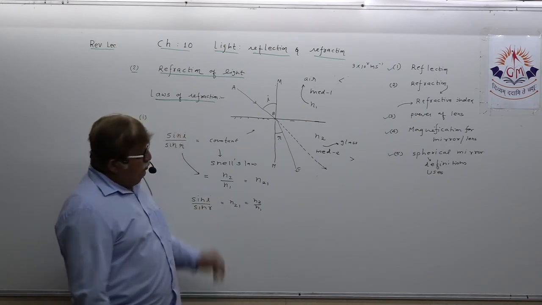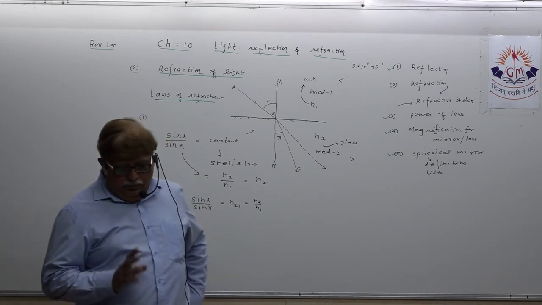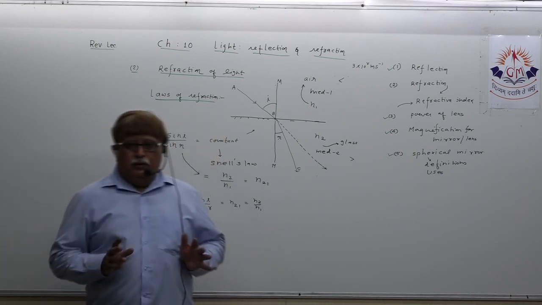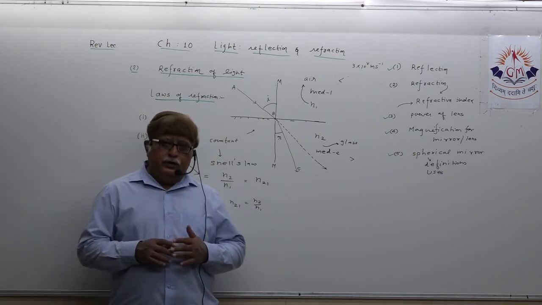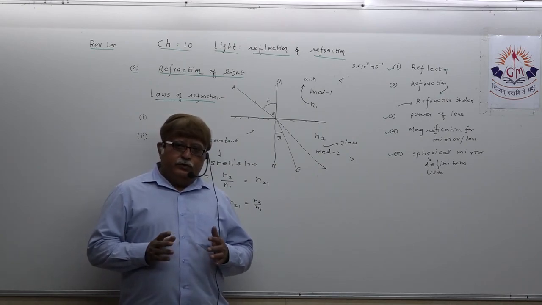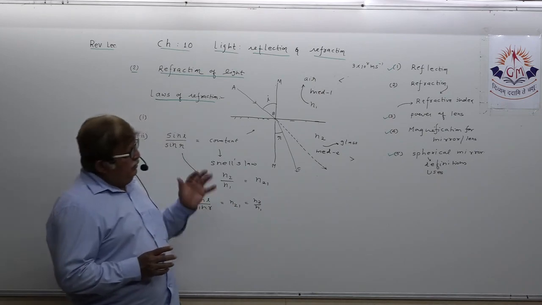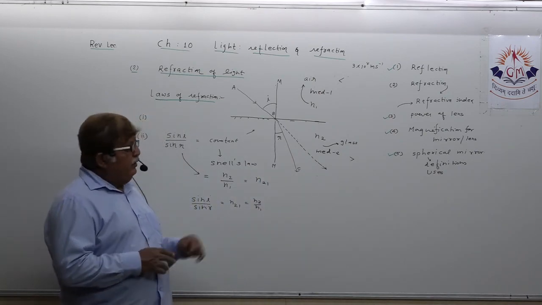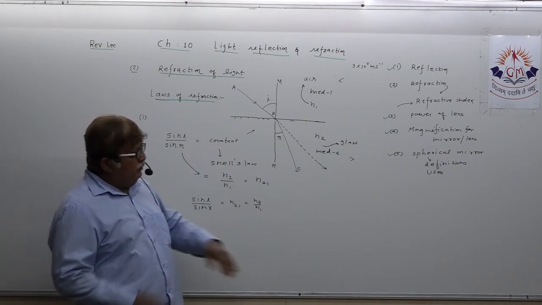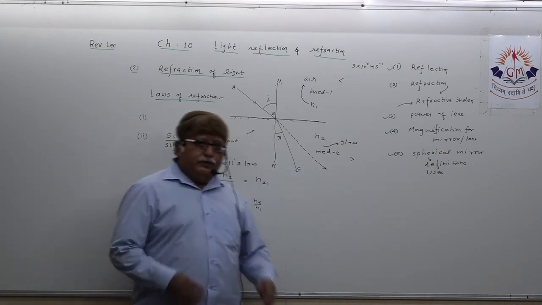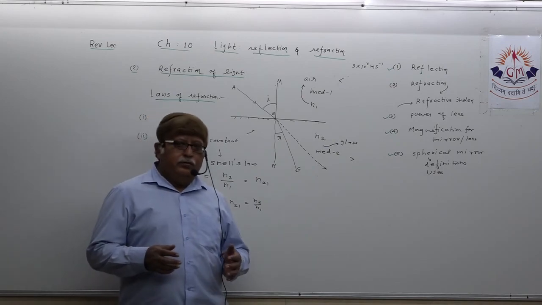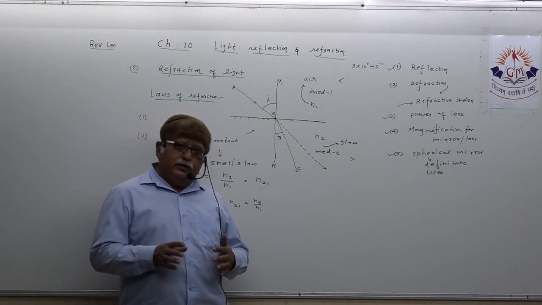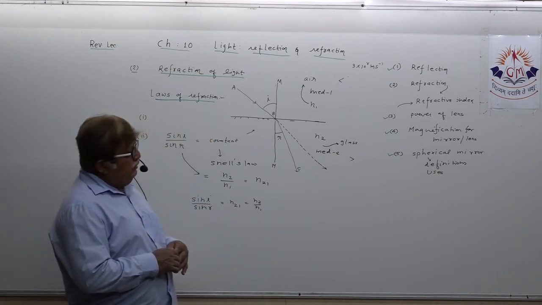Okay. So dear student, in today's quick revision lecture for chapter number 10, we have already revised a few topics. We revised the topic of reflection, we revised the topic of spherical mirror and all definitions involved in that.